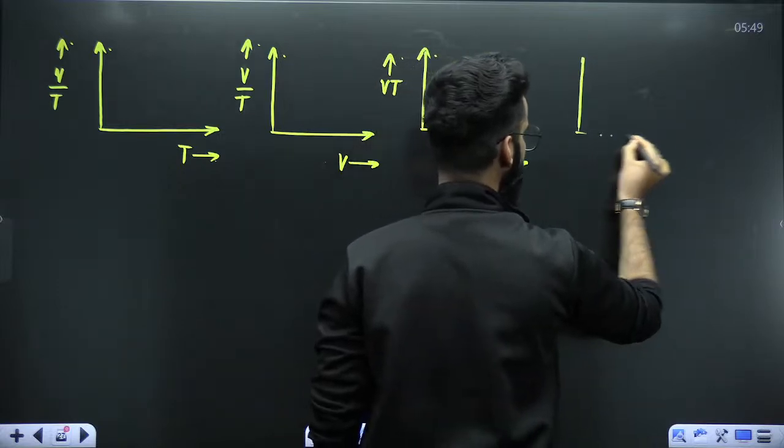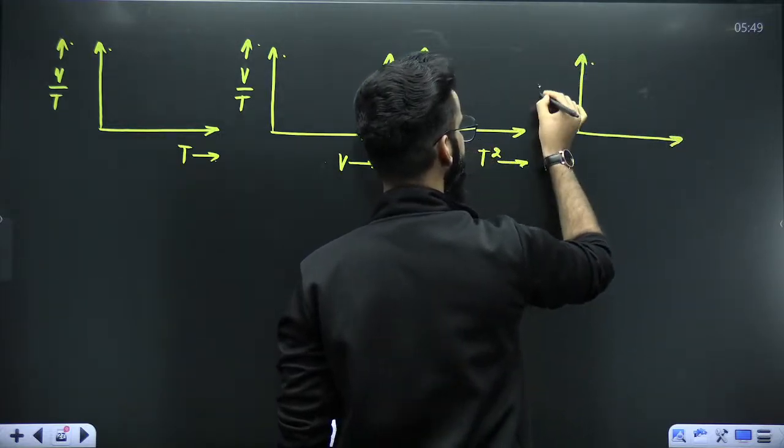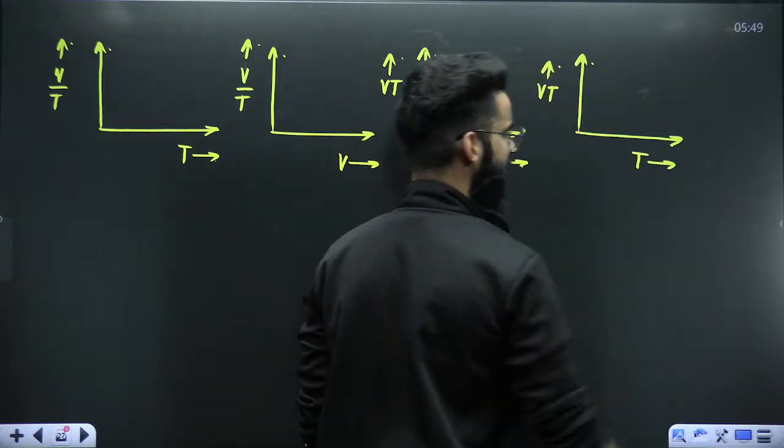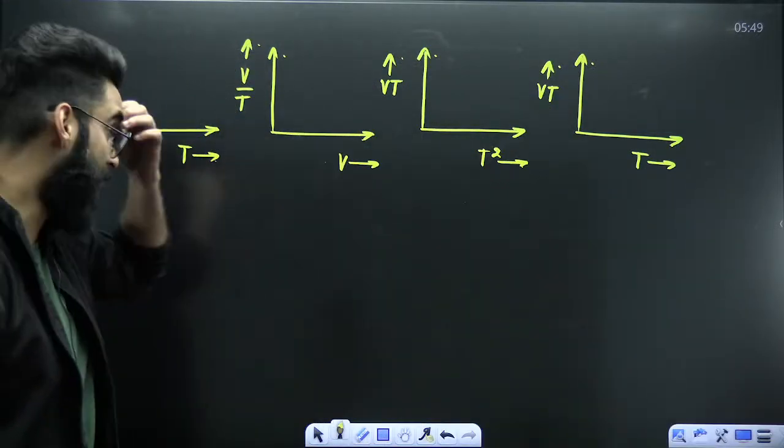We can plot a graph between Vt versus T. And there are a few more graphs which you can plot, but let's try to form all these first.